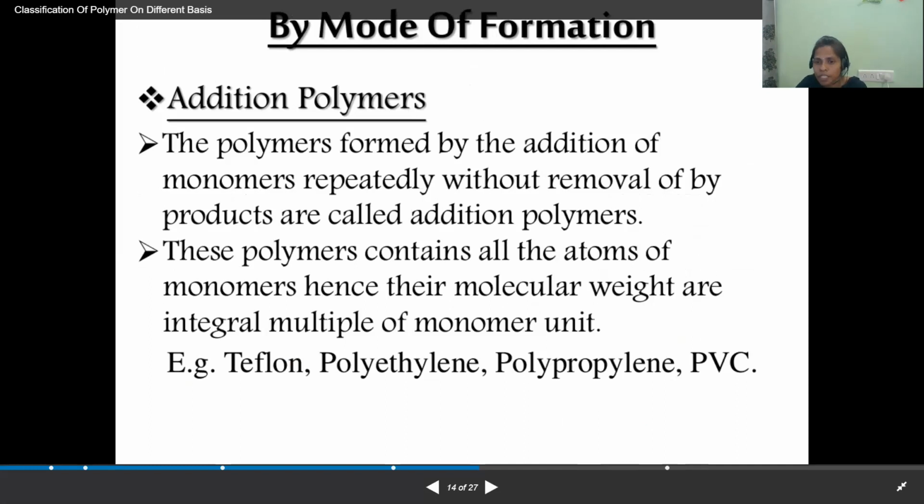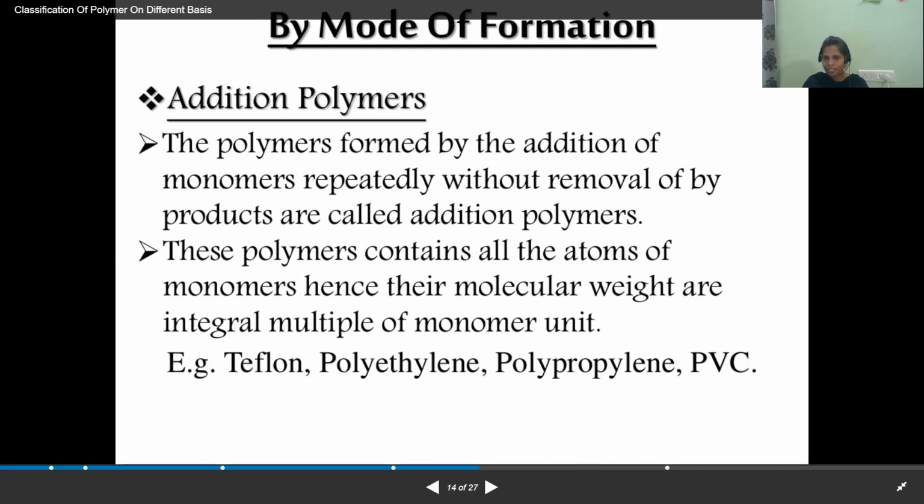In addition polymers, all the monomers are adding to one another. When the monomers add to one another, we get a polymer chain without loss of molecules. In the previous class, I explained that maybe there is a loss of molecule or maybe there is no loss of molecule in the polymerization process. Some polymers are synthesized by the removal of molecules, but in some cases, the polymer is synthesized without removal of molecules.